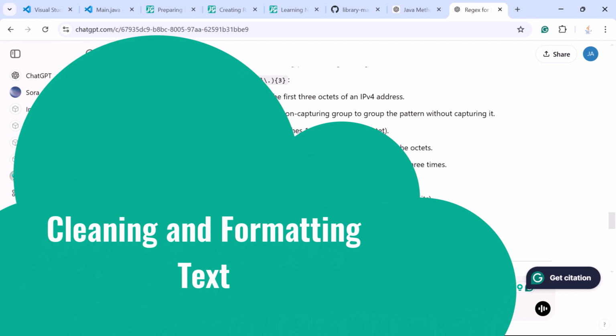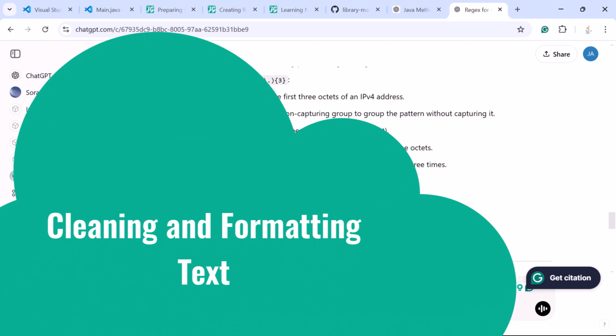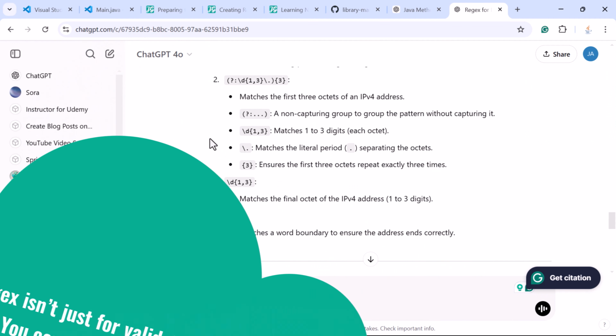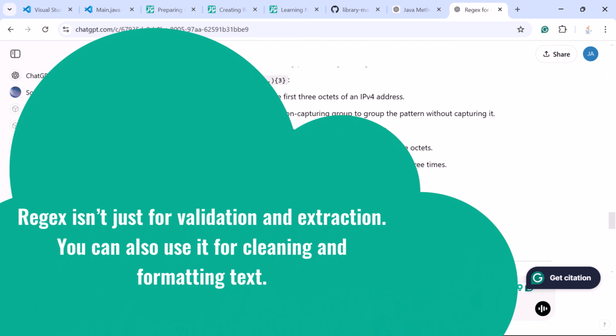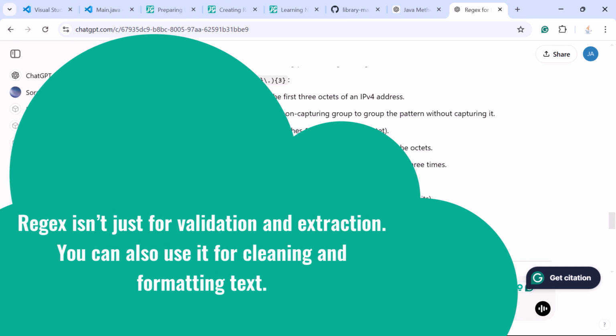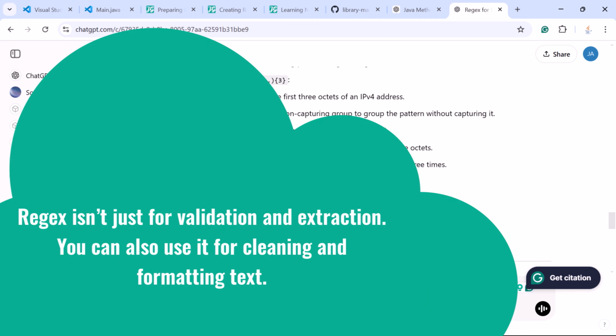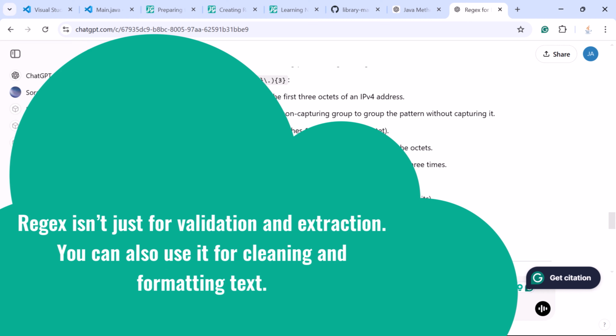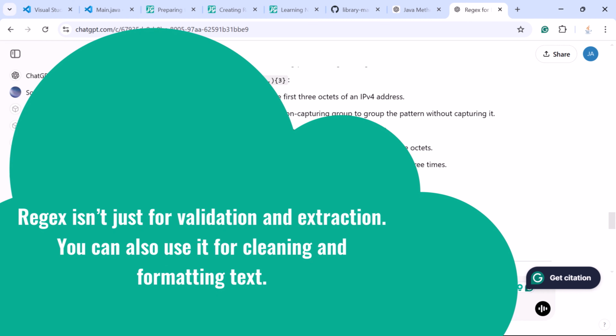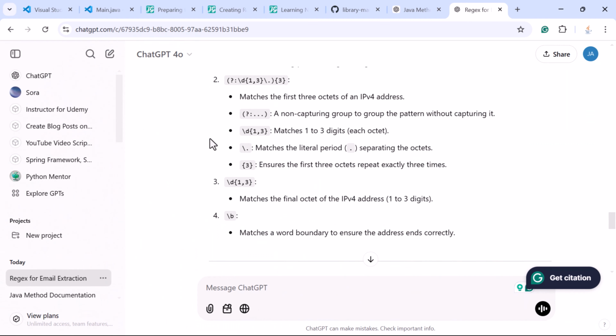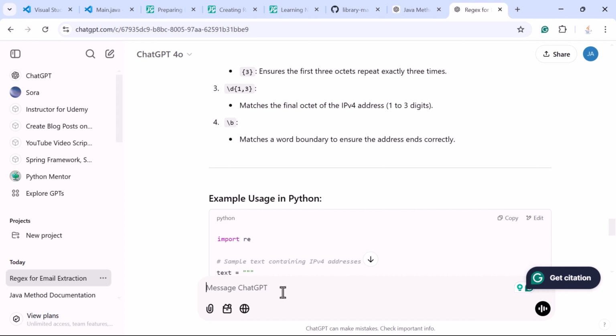Next, let us take a look at one more example, like cleaning and formatting text. Well, regular expressions aren't just for validation and extraction. You can also use them for cleaning and formatting text. For example, let us ask ChatGPT to write the regular expression to replace multiple spaces in a text with a single space. So here is the prompt.